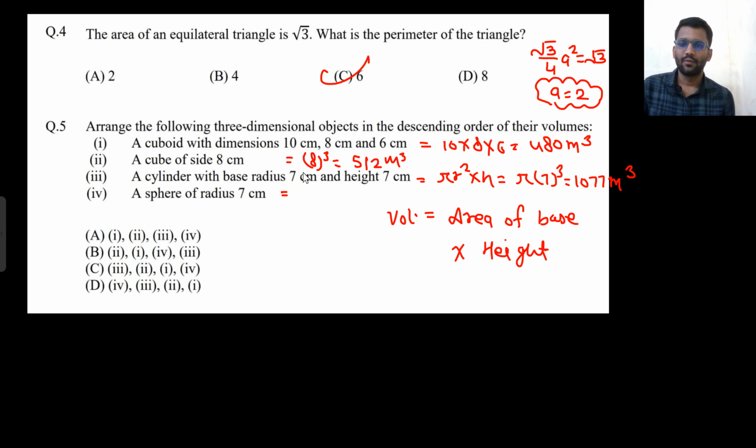And what is the volume of a sphere? Since there is no base in the sphere, you have to remember the formula of volume, that is 4 by 3 pi r cube. So 7 cube into pi into 4 by 3, that would be 1436.75 meter cube. This has the largest, then this is at second, this is at third, this is at fourth.